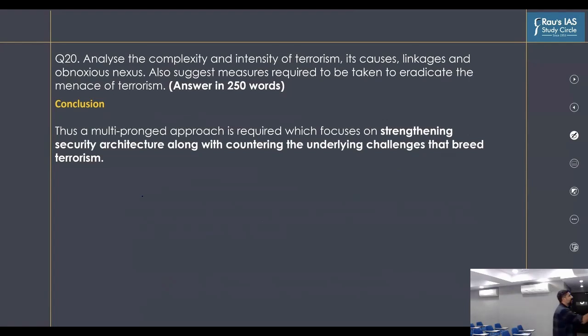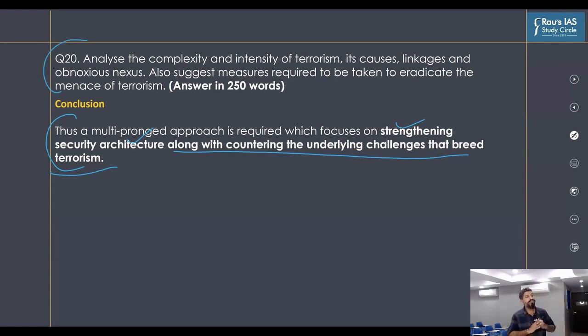We can say that a multi-pronged approach is required, which focuses on strengthening security architecture along with countering the underlying challenges that breed the issue of terrorism. Right? So that is how we break the topic in internal security into different parts. For example, the issue of terrorism was dealt with from different dimensions in the class, and all these dimensions might have come handy for you to write this broader question that UPSC has asked this time. It was not a very specific question. You needed to write all the different aspects related to terrorism into this one question in 250 words. That was the biggest challenge for everyone.